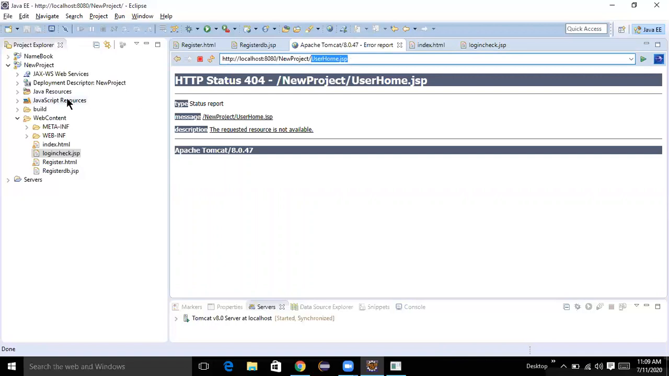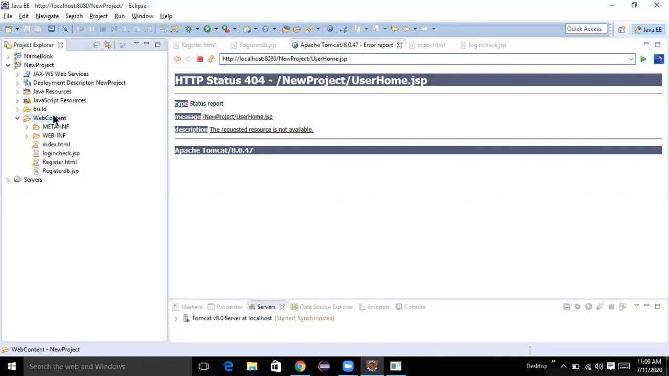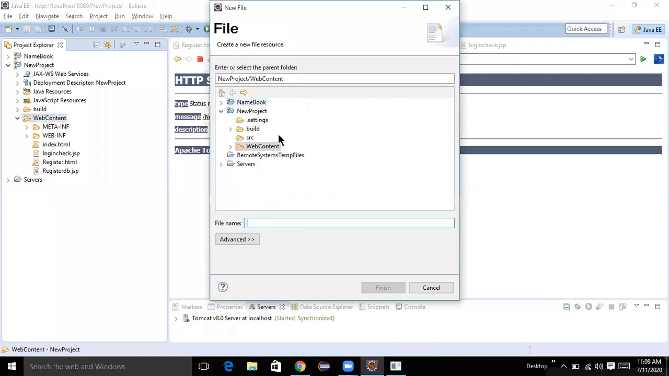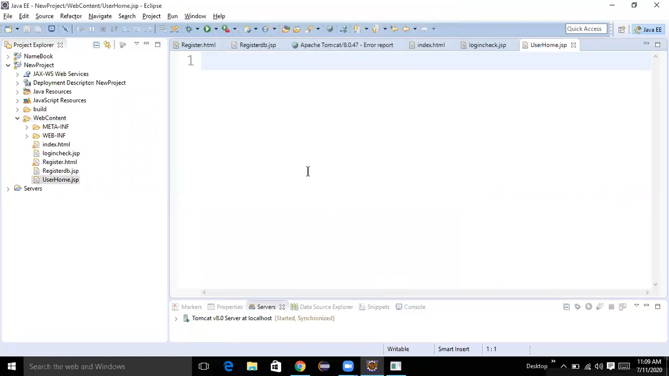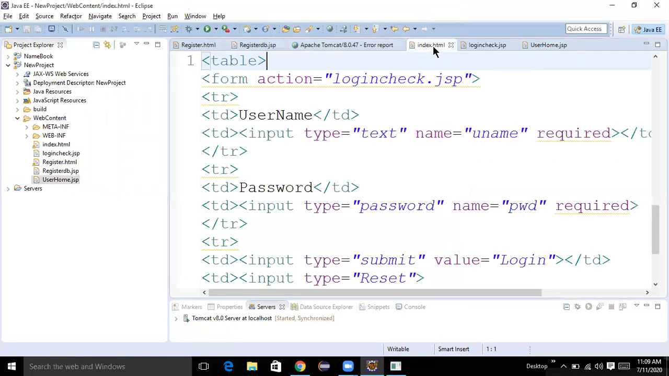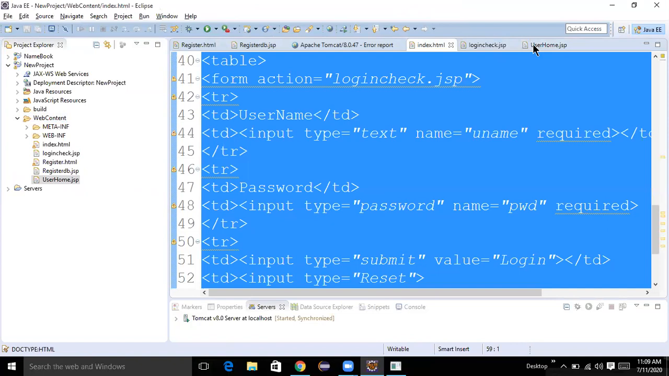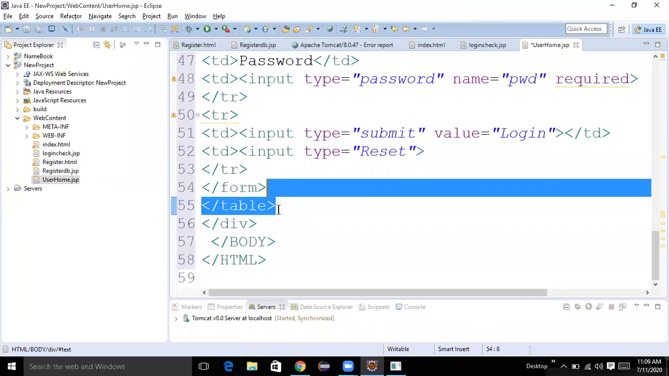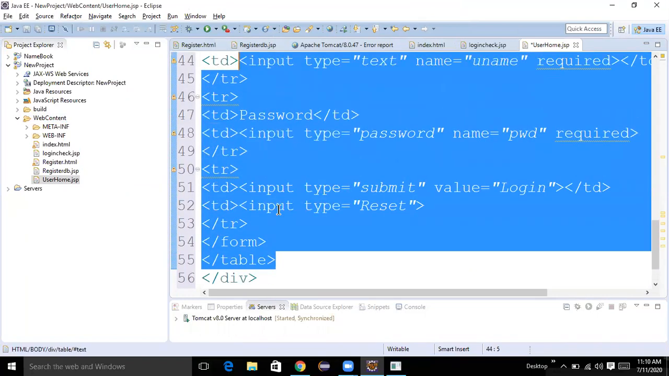Copy. I want to create one new page here. New file. Which page? User home.jsp. Finish. Here I want to write HTML code parallelly. I need the total index.html code. I don't want to write it again, but I don't want the registration form.